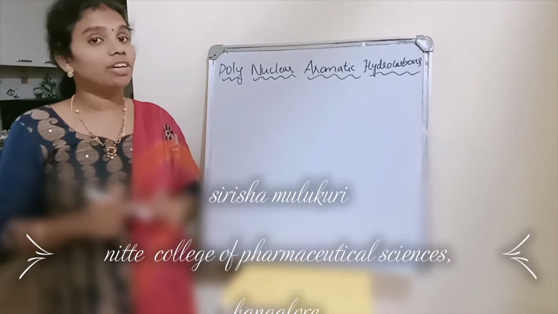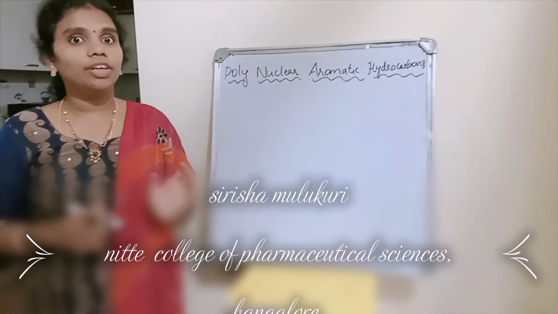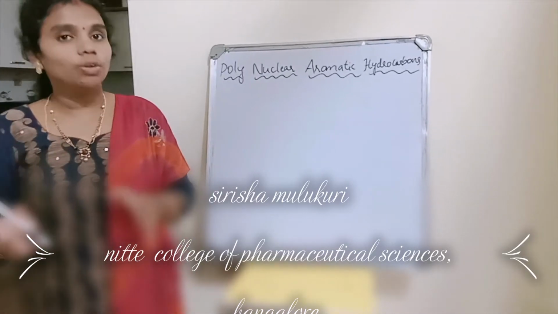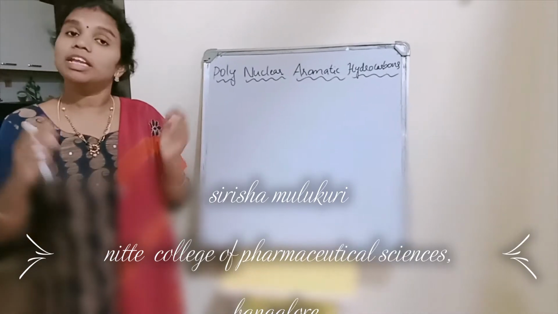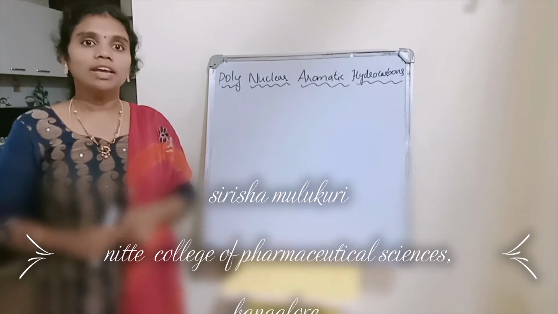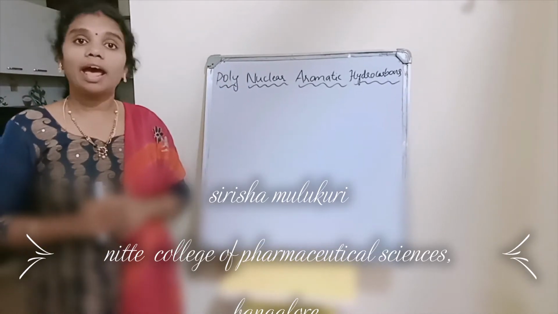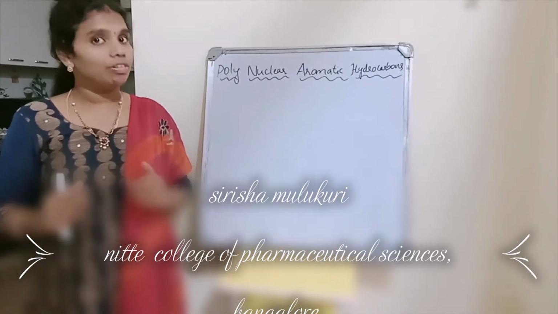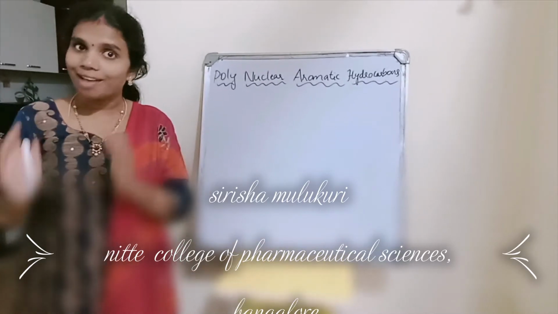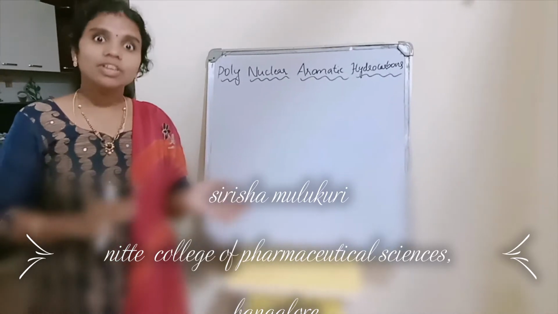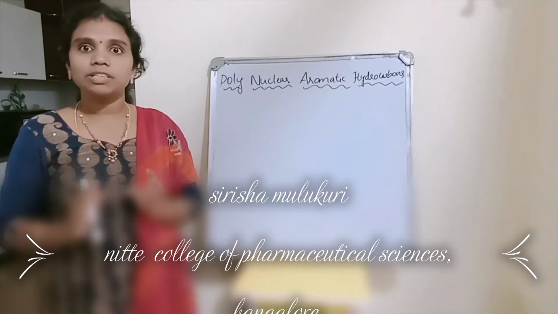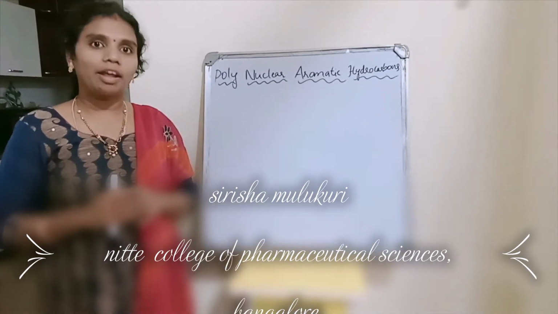Organic chemistry, a wonderful word from where we are going to synthesize many compounds, and many compounds have been synthesized and shown a wonderful medicinal activity, and many have come into the market as drugs. So in this organic chemistry, we are going to learn about polynuclear aromatic hydrocarbons. Why do we have to learn? Because these compounds are maximum utilized as mothballs, plasticizers, or some dyes, manufacturing of various colorants, and all these purposes we are using these polynuclear aromatic hydrocarbons.